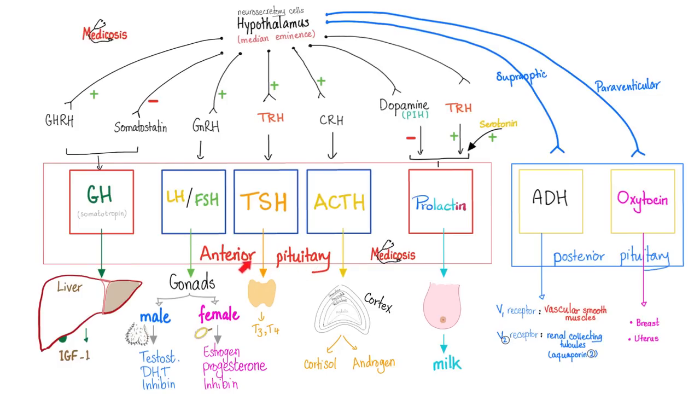If my pituitary adenoma secretes too much growth hormone, we call it somatotropinoma. If it secretes too much gonadotropins, we call it gonadotropinoma. But if my pituitary gland secretes too much TSH, we call it thyrotropinoma. And if it secretes too much ACTH, it is corticotropinoma. And if it secretes too much prolactin, it is indeed a prolactinoma.